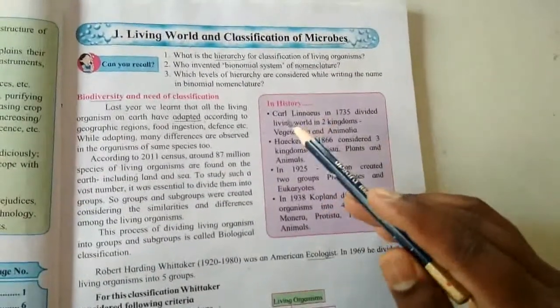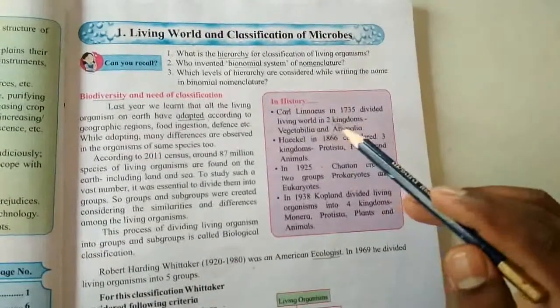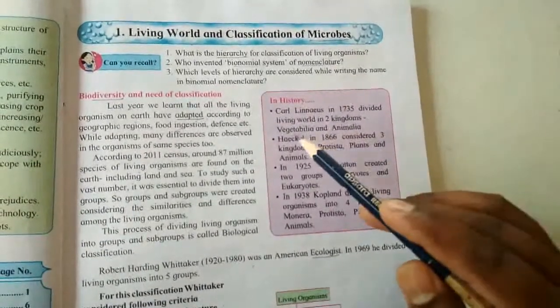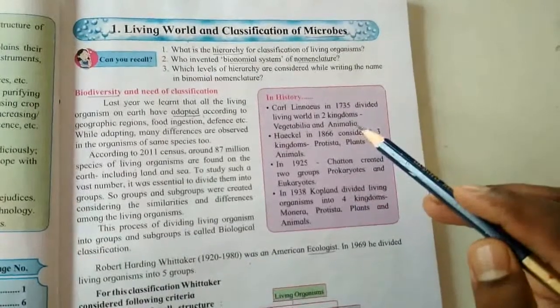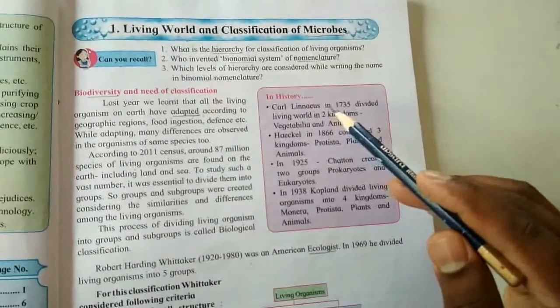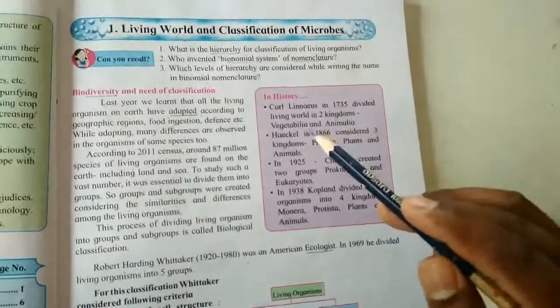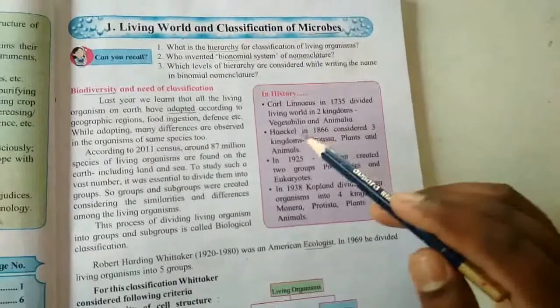In history, Carl Linnaeus, a great scientist, in 1735 divided the living world into two kingdoms, Vegetabilia and Animalia.